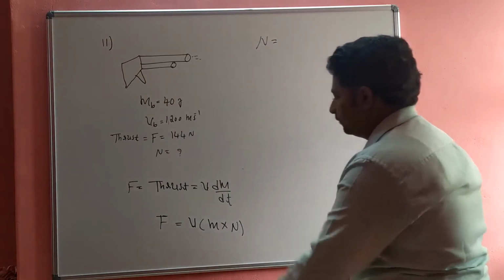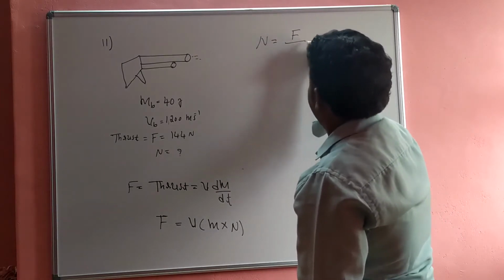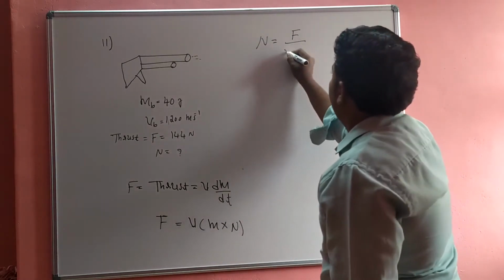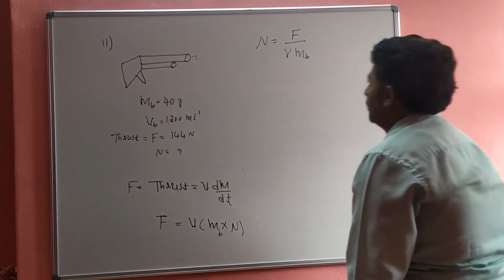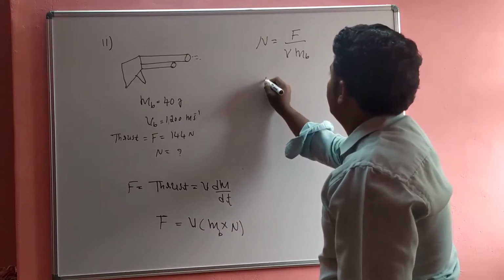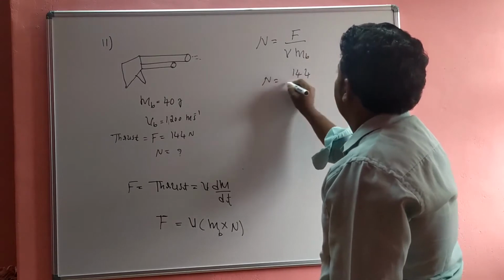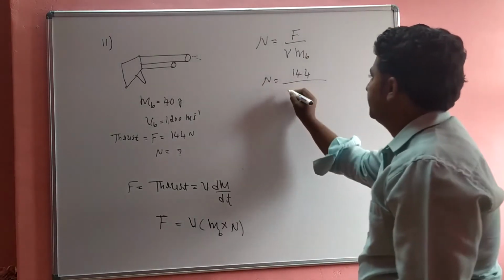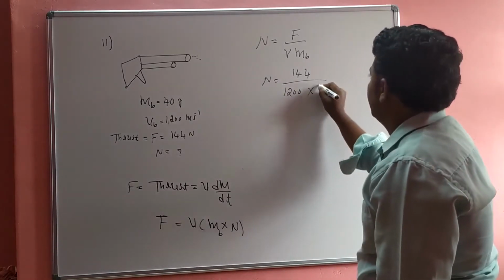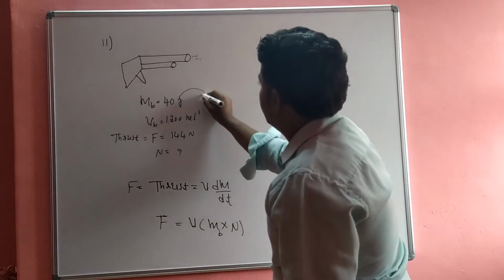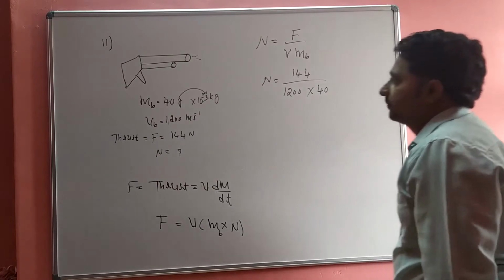N is equal to F divided by V times the mass of the bullet. So putting in the values, F is 144 divided by the speed of the bullet, 1200, into the mass of the bullet, 40 gram, which is converted into kg by multiplying by 10 to the power of minus 3.